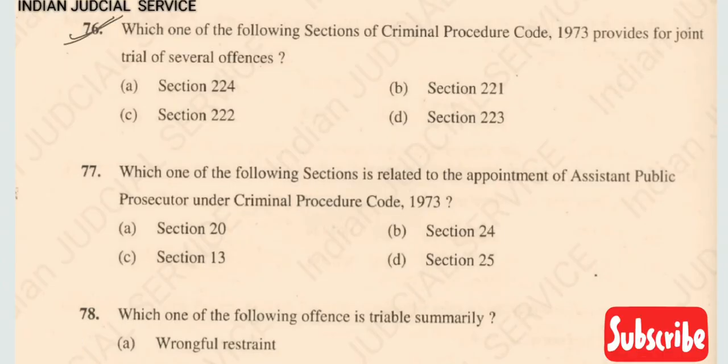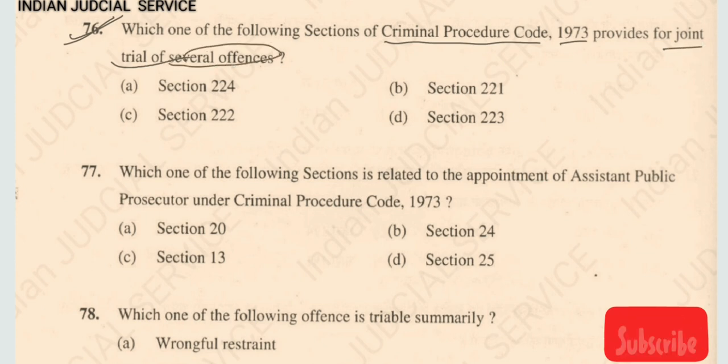Question number 76. Which one of the following sections of Criminal Procedure Code 1973 provides for joint trial of several offences? The provision of joint trial is provided in section 223 of CrPC. So the answer here is option D.